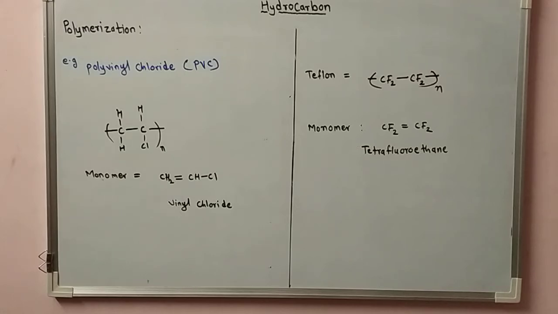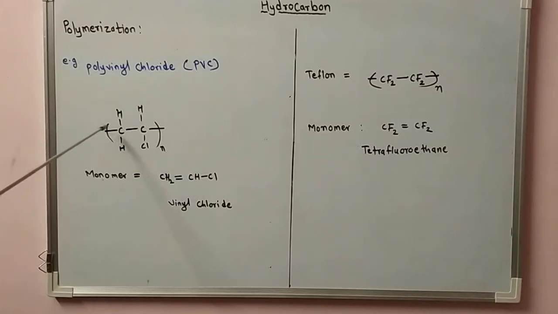So from this structure of the polymer we can write the structure of the monomer. The monomer is the small molecule. Here CH2=CHCl, vinyl chloride, is the small molecule, the monomer. These combine together and form a large molecule with repeating units, that is called a polymer.